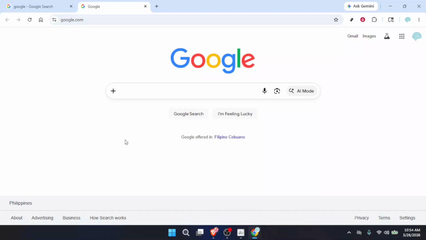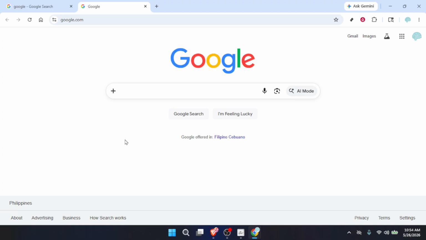In today's video, I'm going to teach you how to stop Google Chrome from opening new tabs. If you're tired of clicking something and watching a fresh tab appear every time, this quick walkthrough will help you keep things contained in the same tab and reduce the clutter on your browser.